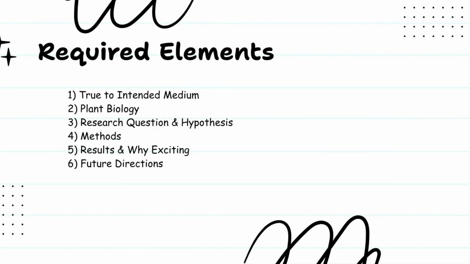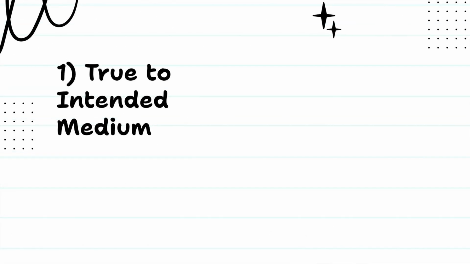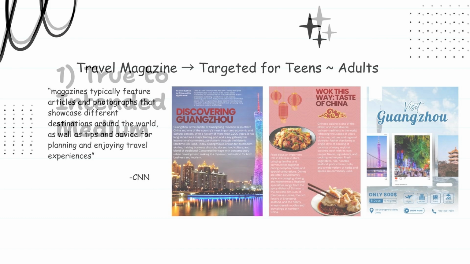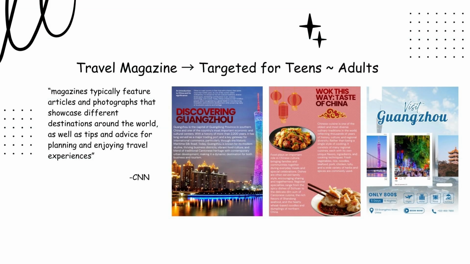In this video, I will explain how my magazine incorporates each of the required elements of the project assignment. First, my project stays true to its intended medium, a travel magazine. I designed it for a teen to adult audience, following the style of real travel publications.